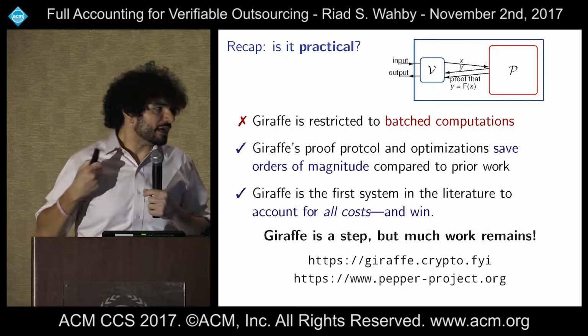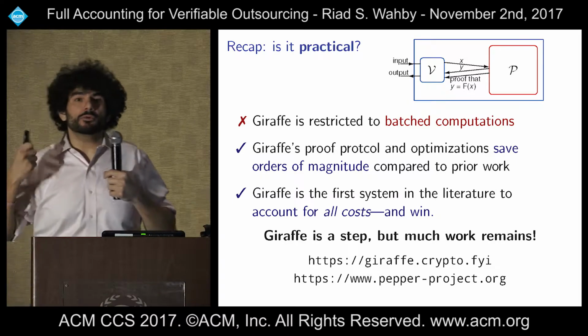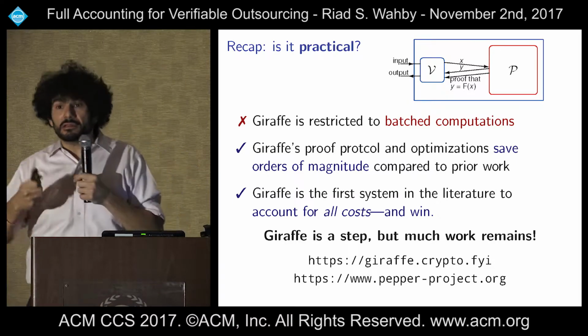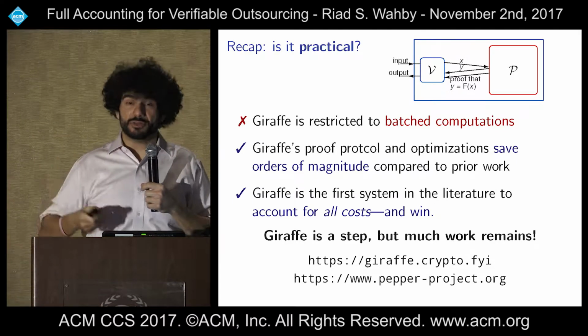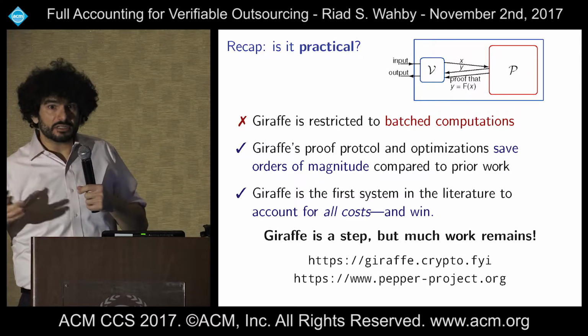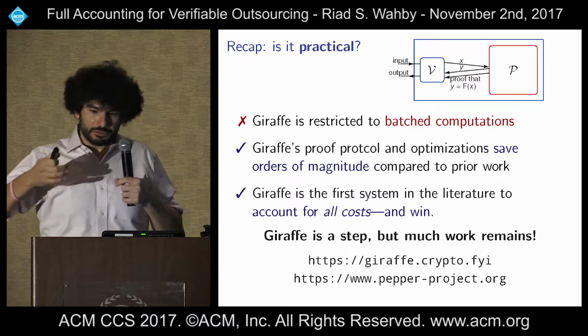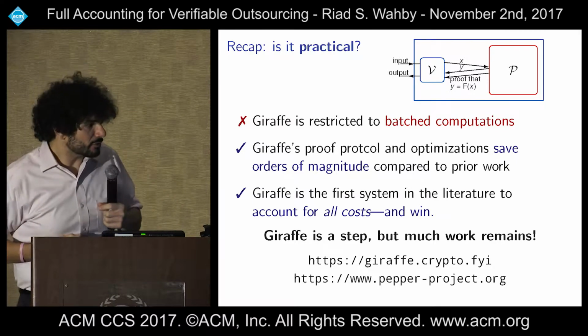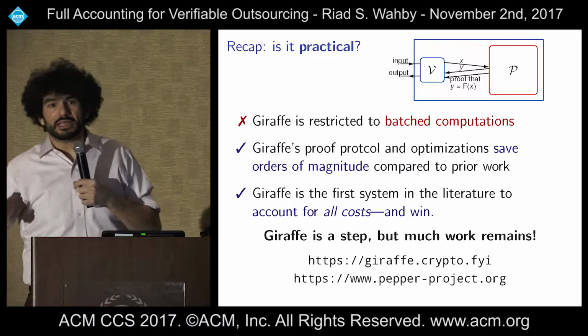Okay, but on the other hand, Giraffe's proof protocol and optimizations save like an order of magnitude compared to the prior work and let us scale, as you saw, to about 500 times bigger computations, which means that Giraffe really is the first system that accounts for all of these costs and actually wins under some very specific set of assumptions. So Giraffe is a step, but it's not the last step by any means.